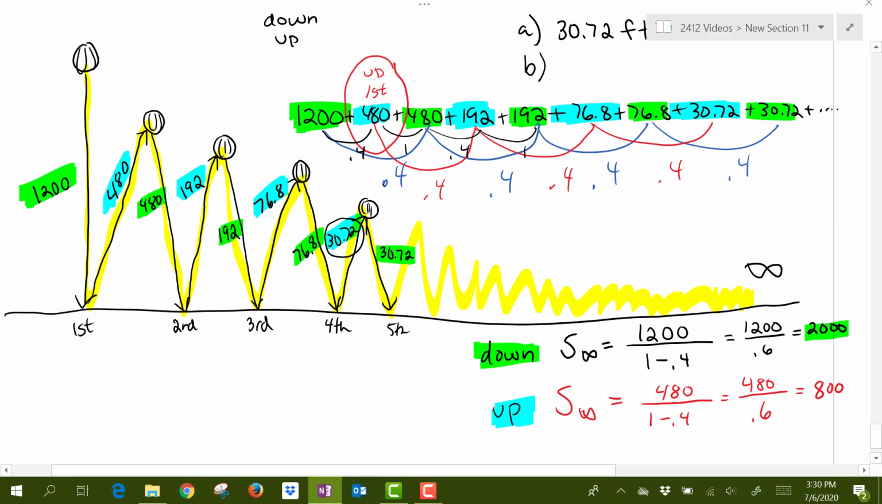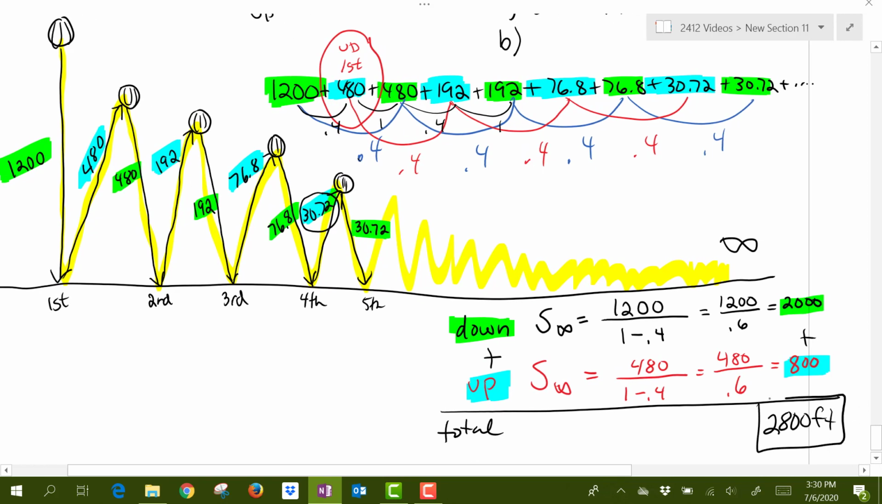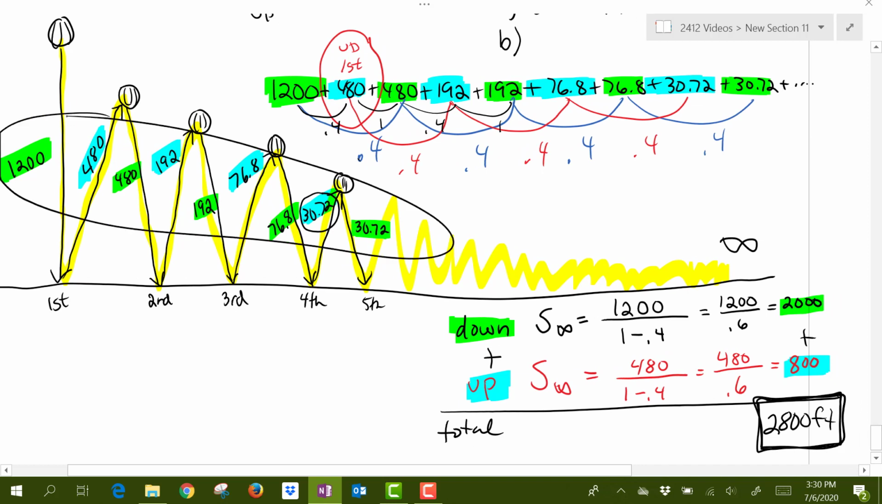So in order to answer this question, we need to let the ball bounce out to infinity, and then we need to separate the upward and downward vertical movements into two different geometric sequences. Once I have all the ups and downs separated into two different geometric sequences, then I can take those two totals and add them together. So the total of all vertical movements then would be 2,000 plus 800. It would be a total of 2,800 feet for the total of all of those vertical movements, all the way out to infinity.